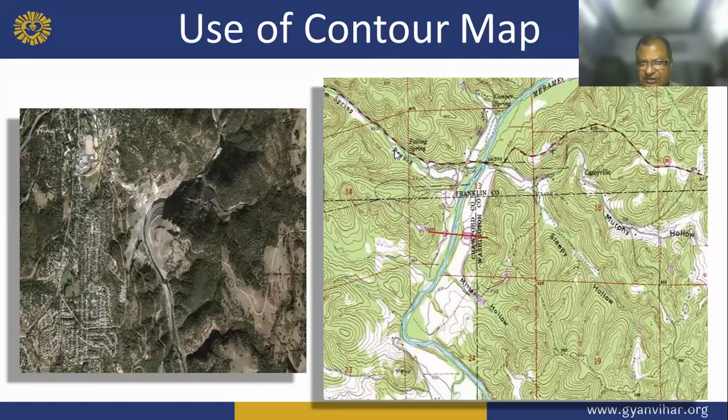And this is your contour map. So you can see this is the contour map. This is the real terrain and this is the contour map.